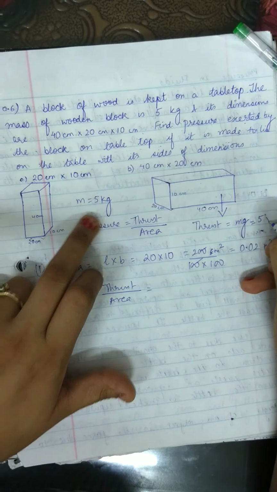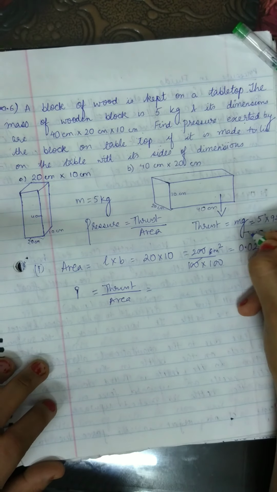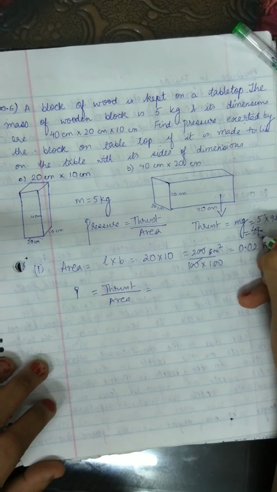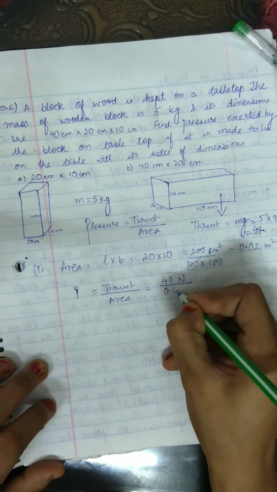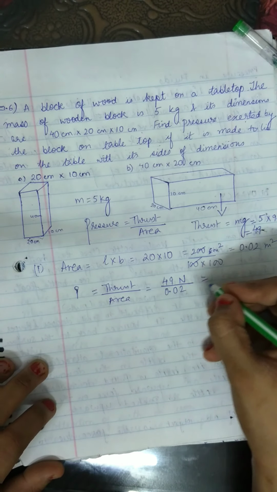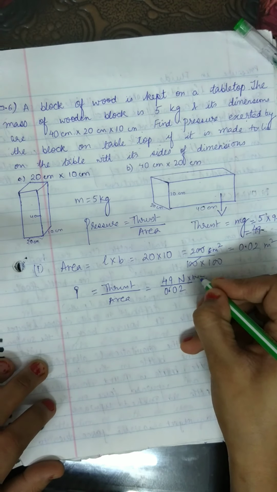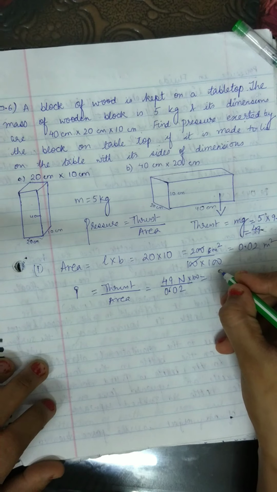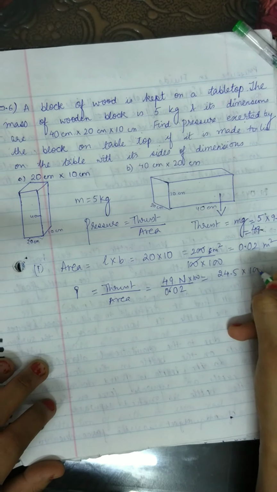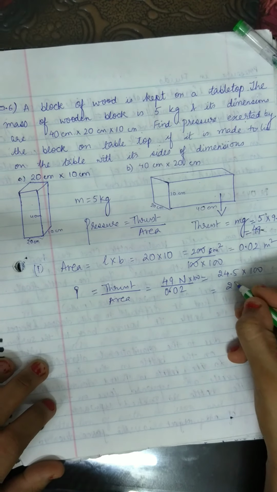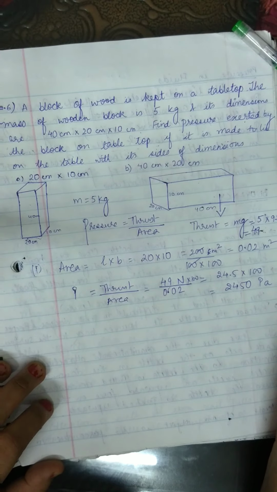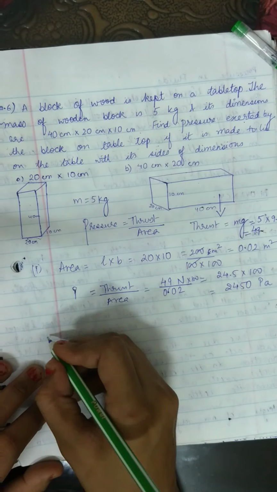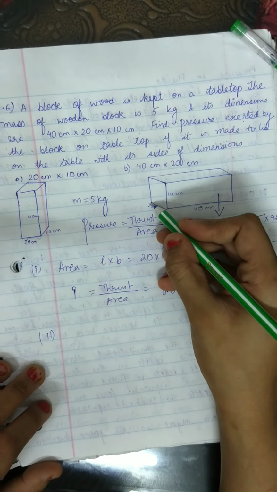Mass is 5 and g we know is 9.8, so it equals 49 newtons. So 49 newtons upon 0.02. This equals 24.5 into 100, which is 2450 pascals. Pressure is equal to 2450 pascals.